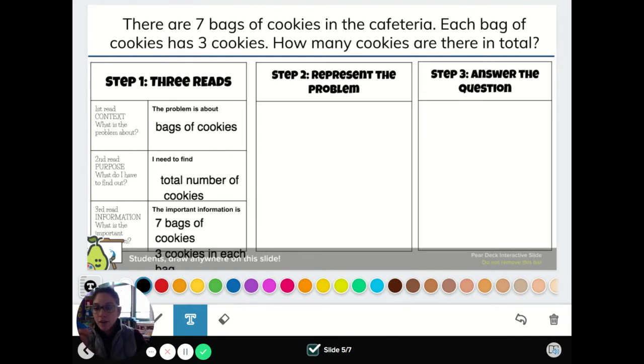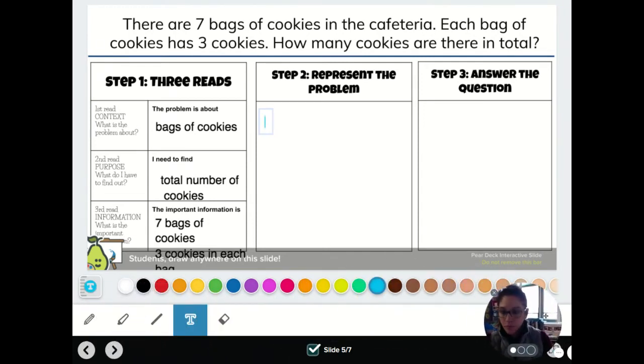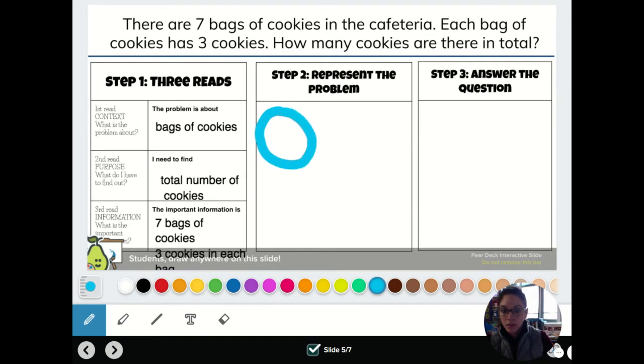So I see that there are bags of cookies. So what I'm going to do is, I like the color blue, so I'm going to pick blue. I'm going to just draw my 7 bags. Oops, I still have text. Let me move my face over and pick the pencil. So I'm going to draw 7 bags. 1.